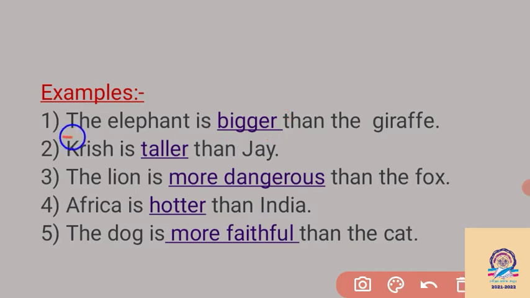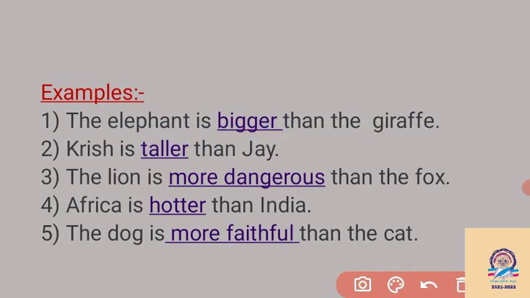The elephant is bigger, and than must be there. We are comparing the elephant with a giraffe, so before giraffe we keep than. Than is used in the comparative degree. So the elephant is bigger than the giraffe.